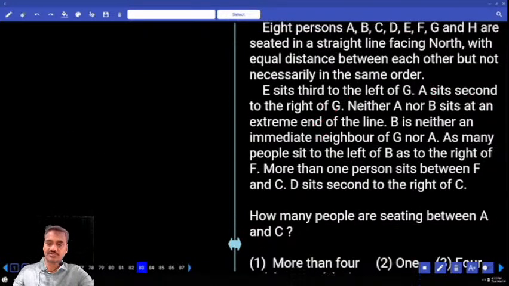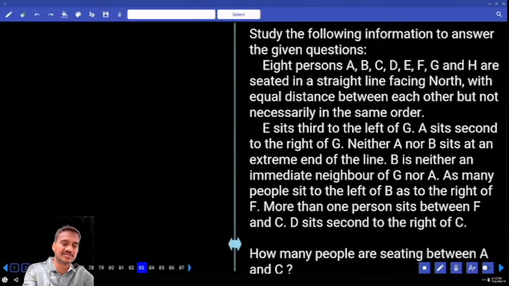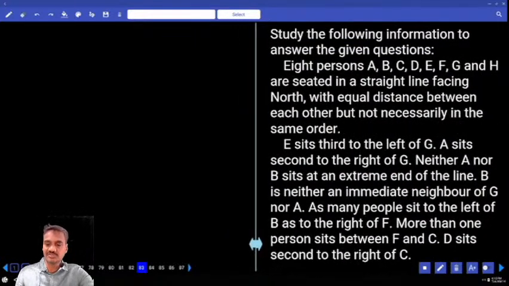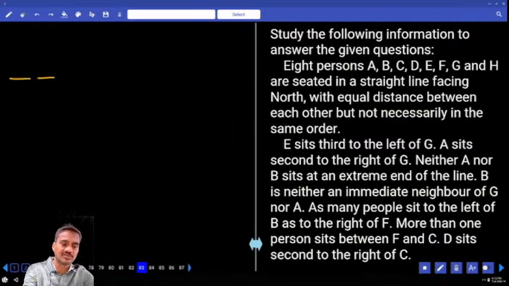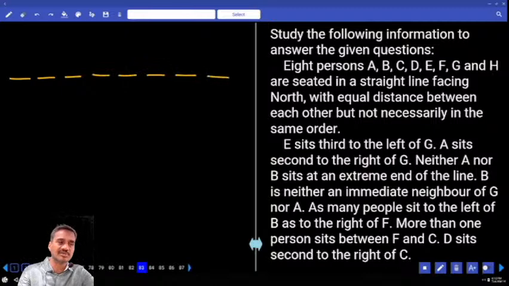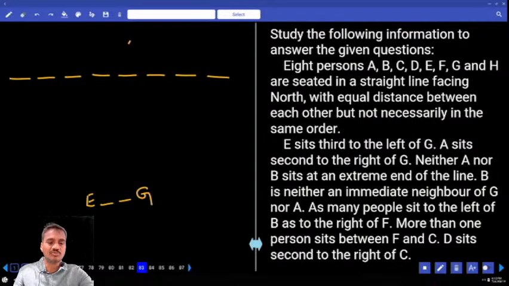Now 83 onwards, there are 8 persons seated in a straight line. All these 8 persons are facing towards north only. Now tell me whether it is the first priority or the second priority. Definitely the first priority, because all these persons are facing towards north and there is no other parameter added to this. And E is south to the left of G. Where is this E? E is south to the left of G can be written like this. As of now, we cannot represent the data in the diagram. Here we will have more possibilities.